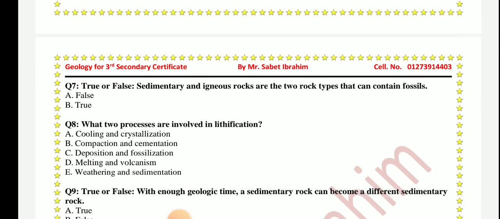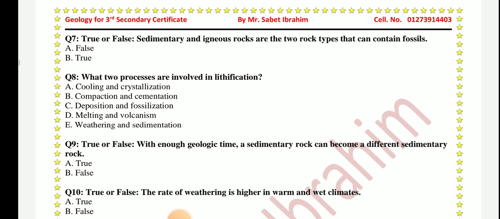Question number 7, true or false? Sedimentary and igneous rocks are the two rock types that can contain fossils. That's right, because sedimentary rocks sometimes contain fossils. Also metamorphic rocks sometimes contain fossils, but they are broken, distorted fossils, that's it. So the statement is true.